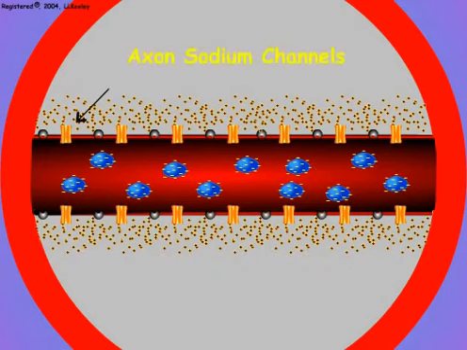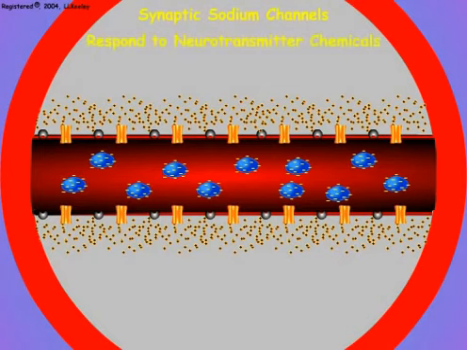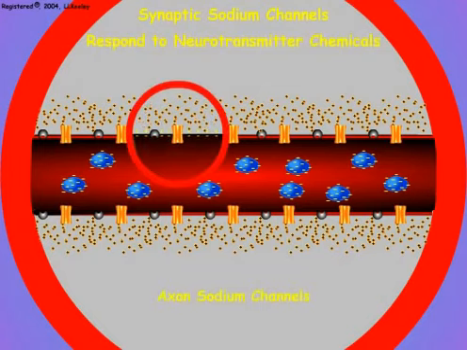However, sodium channels that open and close to allow sodium entry are present in both the axonal and postsynaptic membranes and make the membranes electrically excitable. Synaptic sodium channels open in response to neurotransmitter chemicals. Axonal sodium channels open in response to negative depolarization on the outside of the axon membrane.